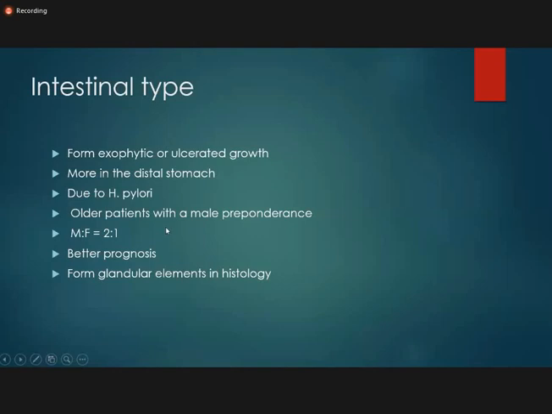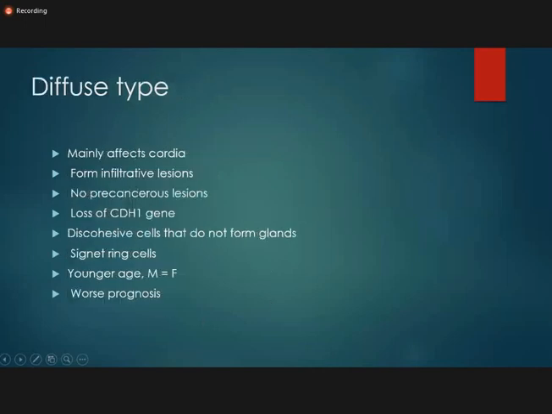The intestinal type is usually present in older patients, whereas the diffuse type is usually present in younger patients. For the intestinal type the prognosis is better, whereas for the diffuse type the prognosis is poor. In the intestinal type you find glandular elements, whereas in the diffuse type you find discohesive cells. They don't form glands. So these are the differentiating points between intestinal type adenocarcinoma and diffuse type adenocarcinoma, and this is important, and you should remember this.